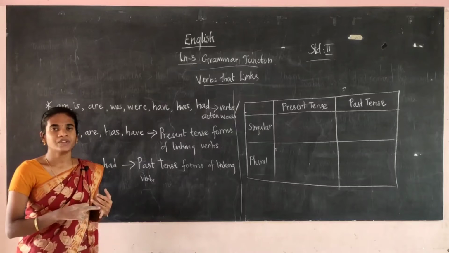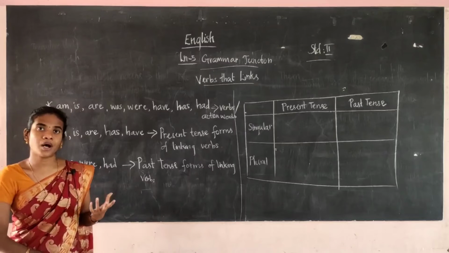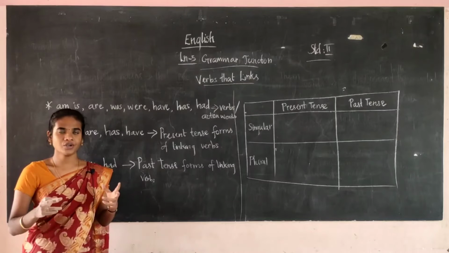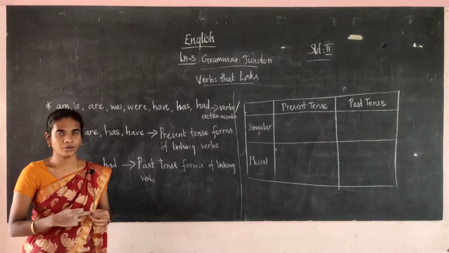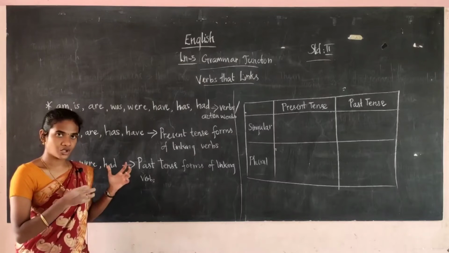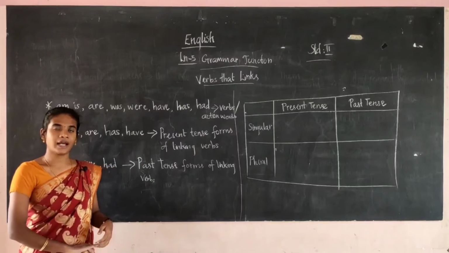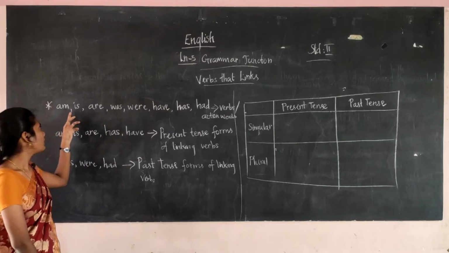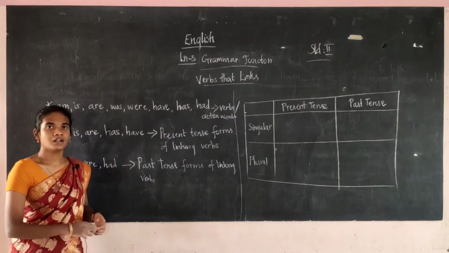What is the naming part? The naming part tells about the naming words, and the telling part tells us different things about the naming part. In the first lesson you have learned it, right? These verbs will join the naming part and the telling part, and these verbs can also be used for asking questions. Am, is, are, was, were, have, had. From these we can also frame questions.